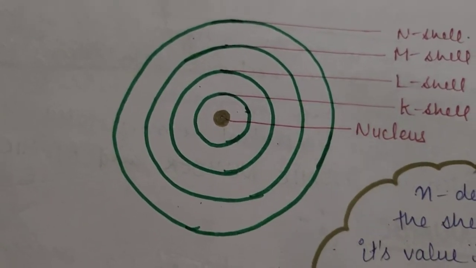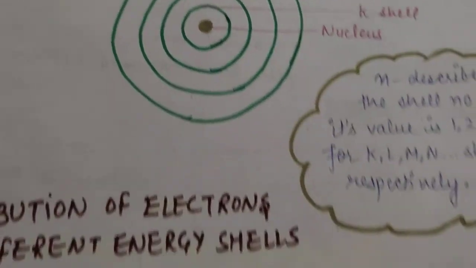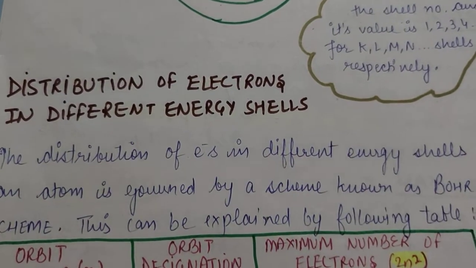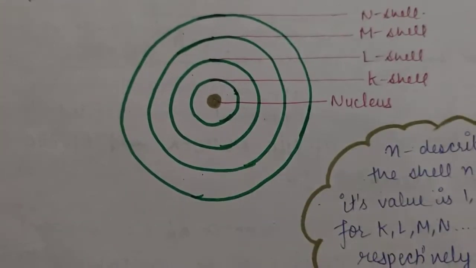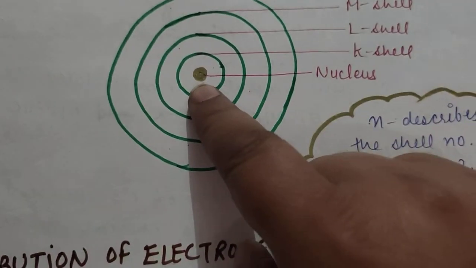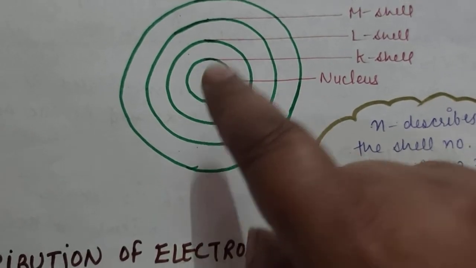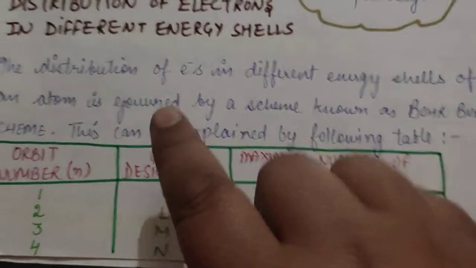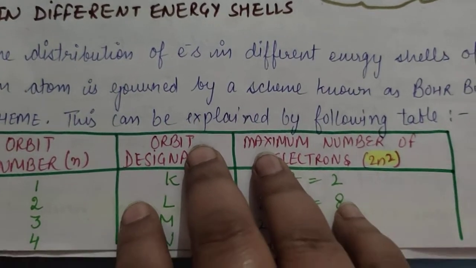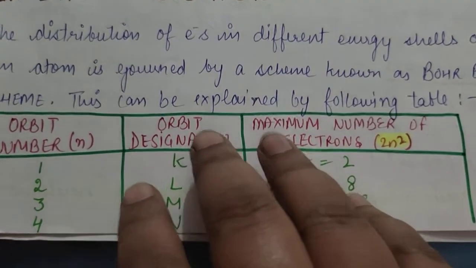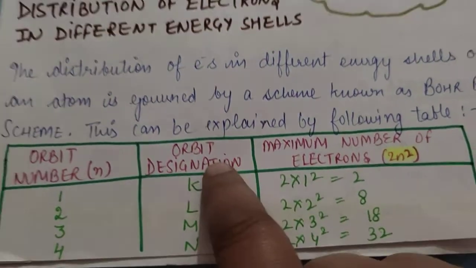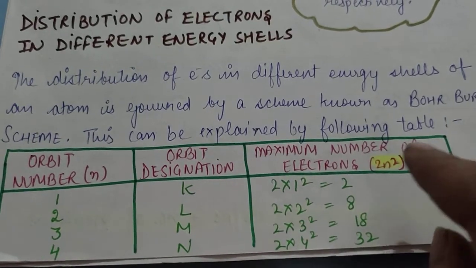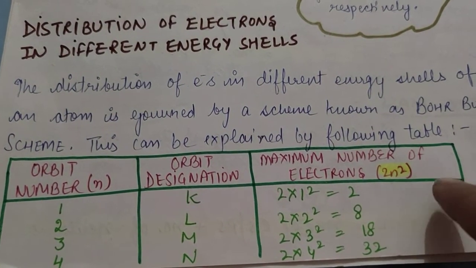Now the next topic is the distribution of electrons in different energy shells. According to Bohr, the nucleus contains all the protons and neutrons, and electrons are present in the shells. Now, how are electrons distributed in these shells? That can be done by using the formula 2n square.